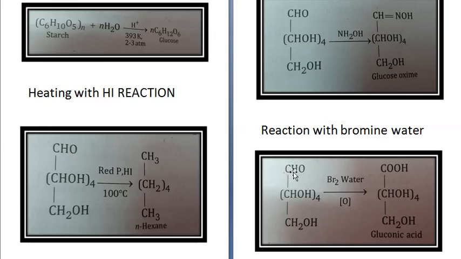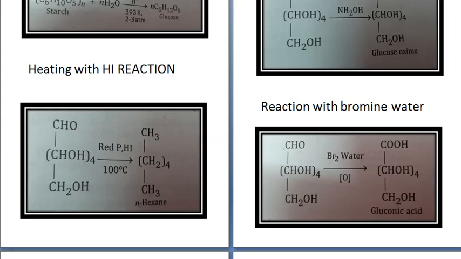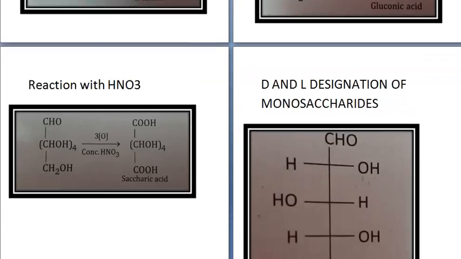So CHO, (CHOH)4, CH2OH, in presence of bromine water, gets converted to COOH, (CHOH)4, CH2OH. The aldehyde group gets converted into a carboxylic group. So this is gluconic acid. Because there is an aldehyde group in glucose, it shows reaction with bromine water. But in case of fructose, there is a ketone group present, so it does not decolorize bromine water. Next reaction is reaction with HNO3.